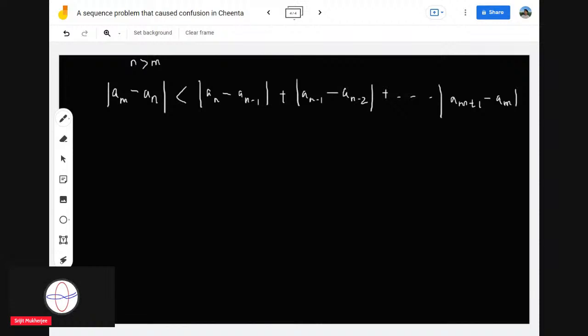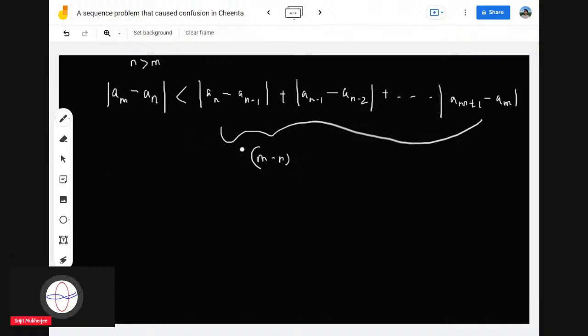I think it's n minus m plus 1. I may make a small error, just give me a minute. If it's a4 minus a2, then we do a4 minus a3 plus a3 minus a2, so it's n minus m.